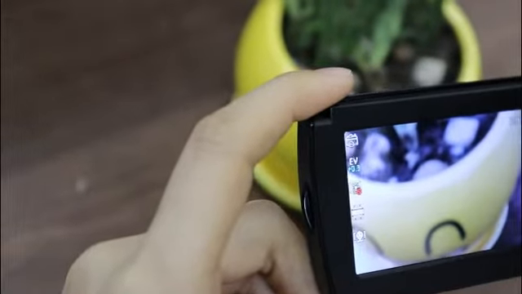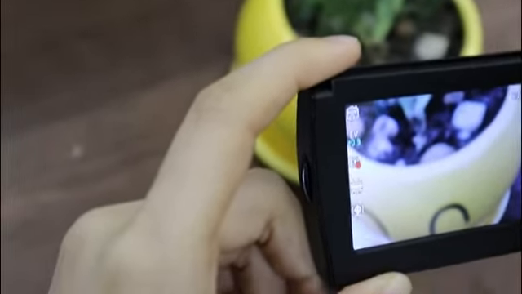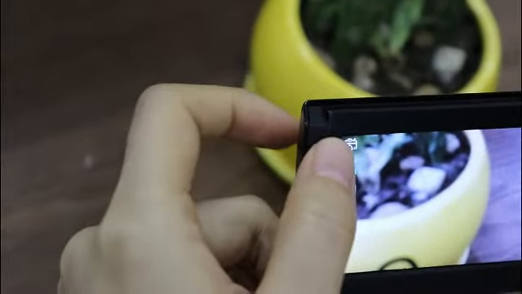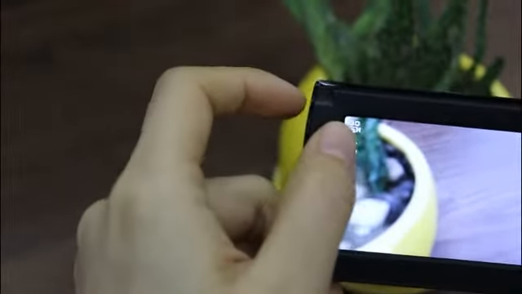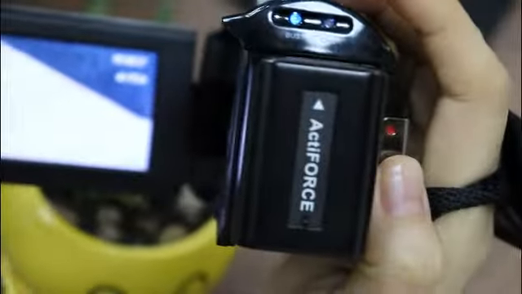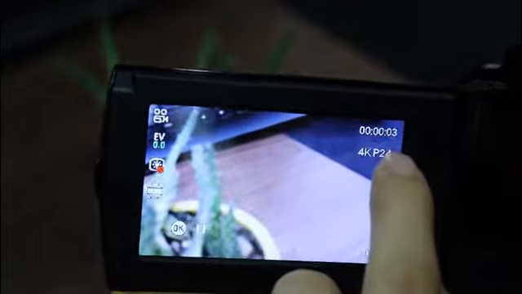Now let us learn how to record video. First, change the camera mode to video mode. In video mode, use the red dot record button on your camera to take video. Press it. Now we are taking videos.